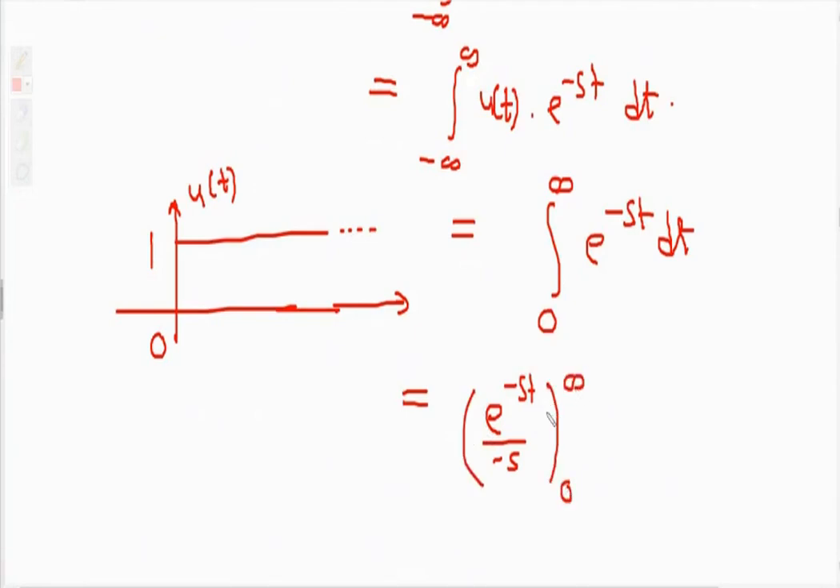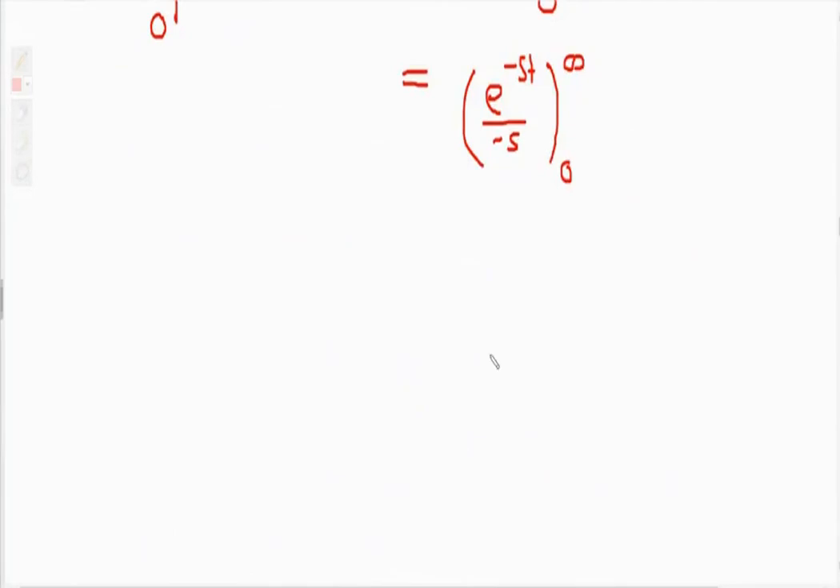Substitute the upper limit, then substitute the lower limit. So upper limit minus lower limit. So e raised to minus infinity minus e raised to 0, upon minus s. E raised to minus infinity is 0. So 0 minus e raised to 0, which is 1. So 0 minus 1 upon minus s, so minus 1 upon minus s. So the answer is 1 by s.